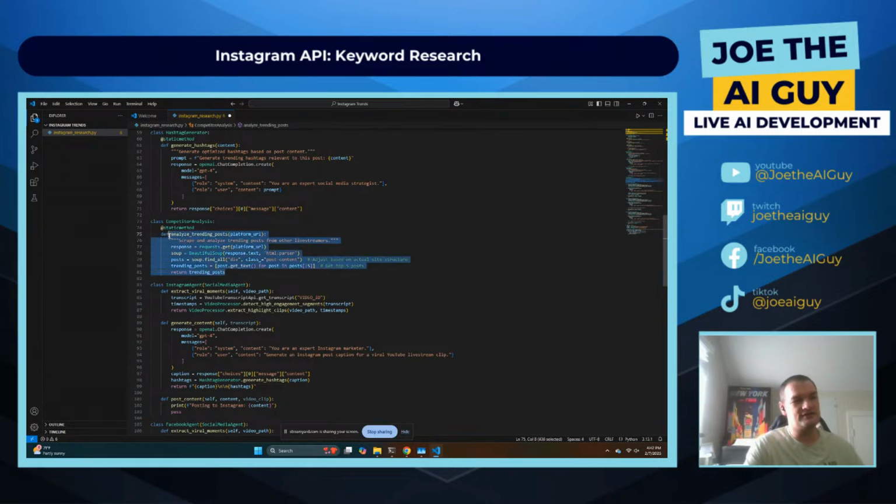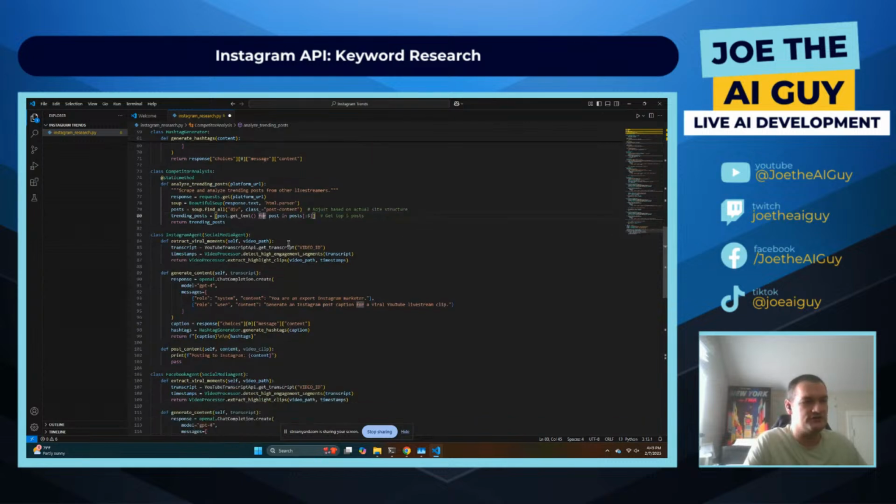It just says analyzing trending posts, but it left this open to all the platforms as well. That's why it has a platform URL here. So it's going to go look at Twitter and create a different grouping for that, Instagram, Facebook. I guess it leaves it able to expand out to other platforms as well, but those were the three that it had generated here. So you can see the Instagram agent, it's going to get the transcript of the video,